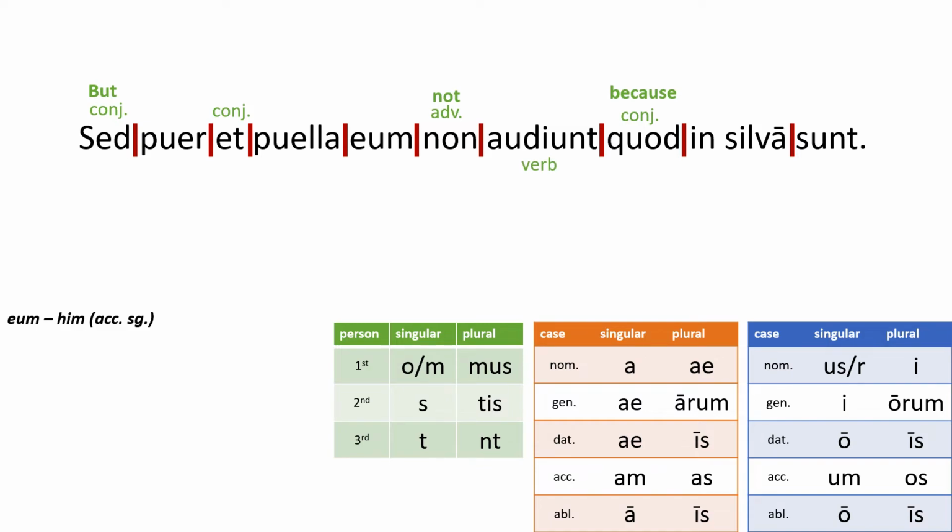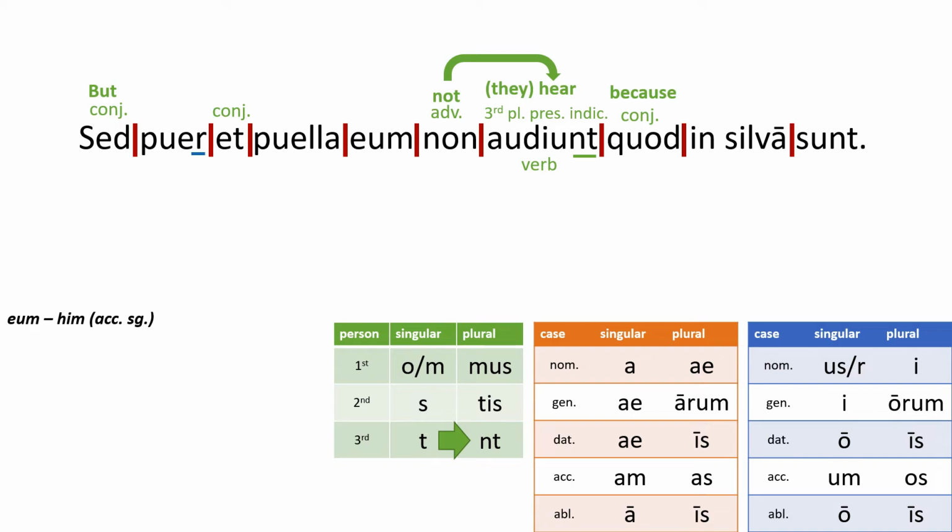Speaking of verbs, it looks like audiunt is a verb. I'm going to assume that the adverb not is describing our verb audiunt. Audiunt ends with an NT. It's third plural. It means they hear or listen. I like hear. So when you put non with audiunt, you get they don't hear.